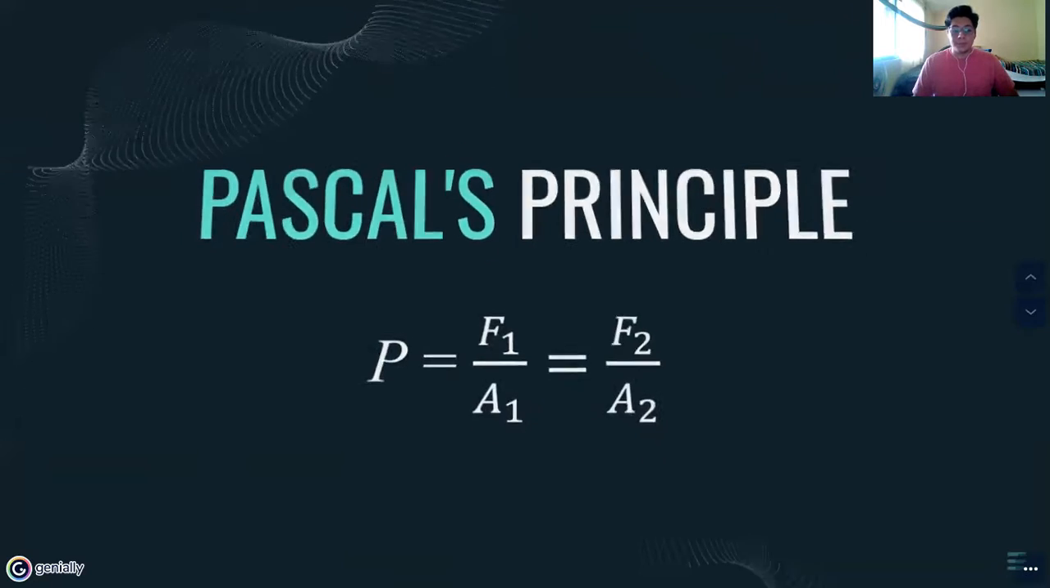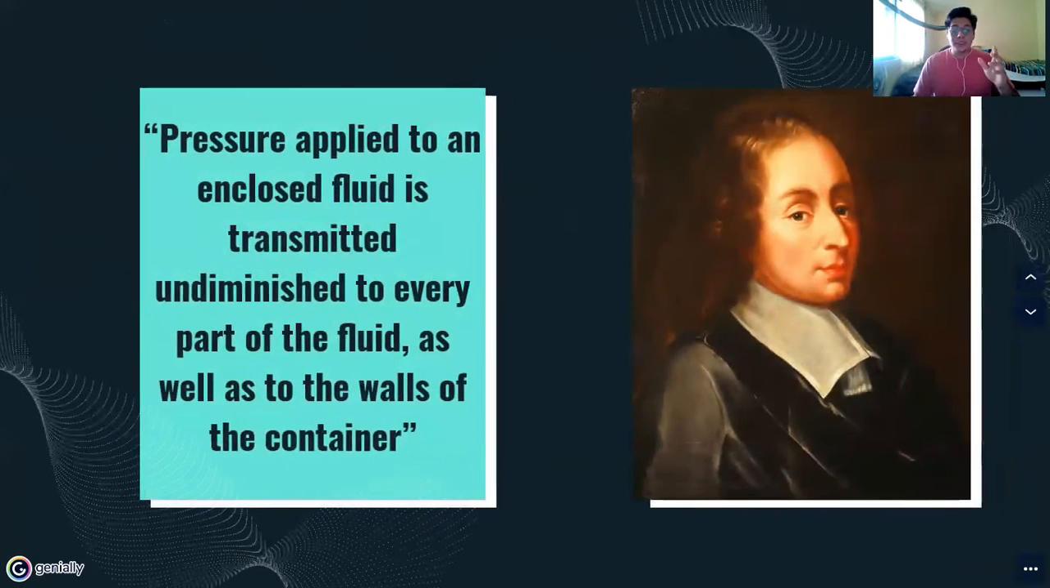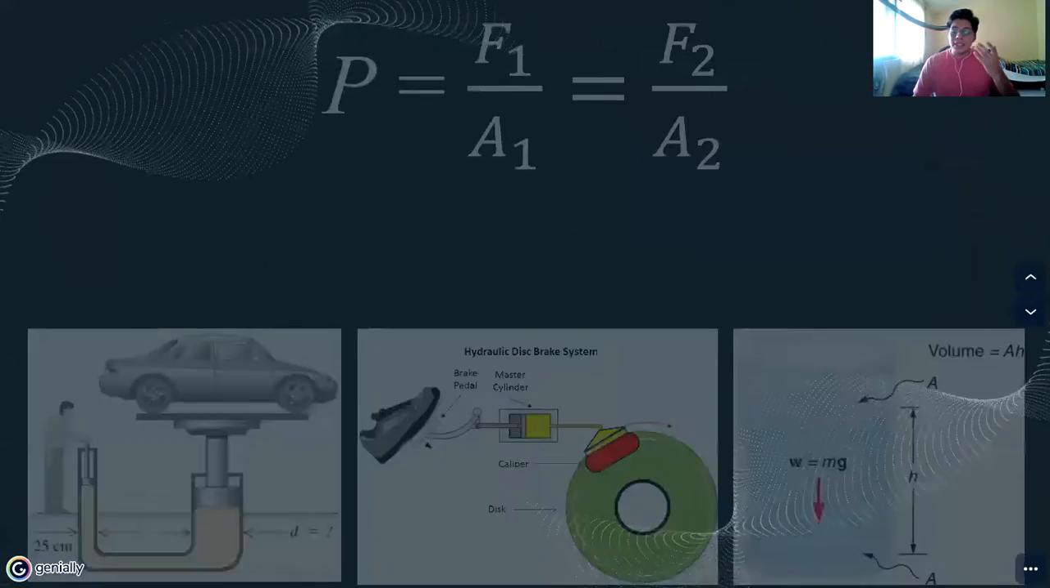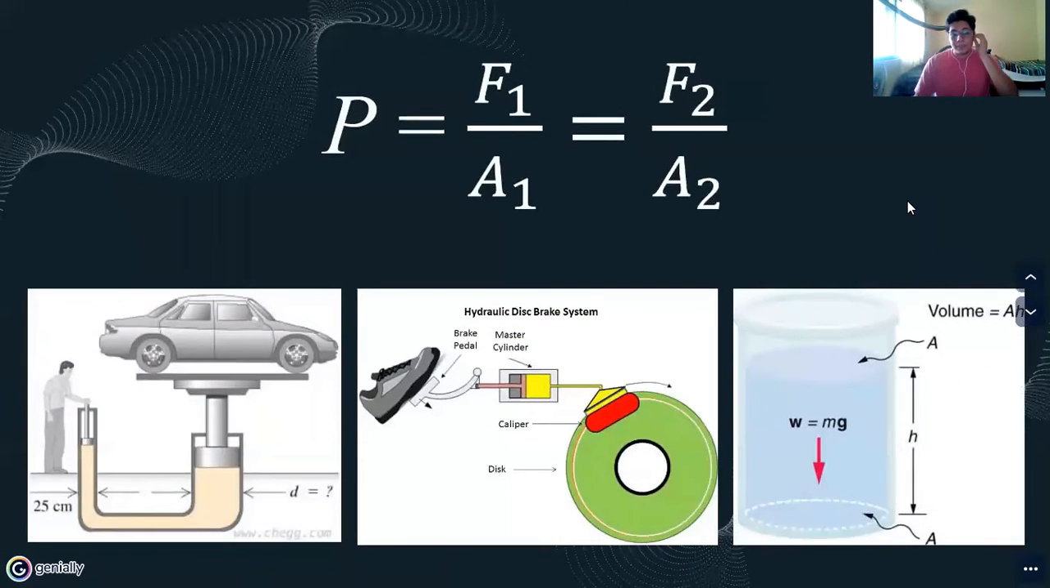Pascal's Principle. Pascal's Principle, or Pascal's Law, was postulated by Blaise Pascal in 1653 after discovering that incompressible fluids transmit the same amount of pressure through all the fluid if a force is applied at any point. This law states that pressure applied to an enclosed fluid is transmitted undiminished to every part of the fluid, as well as to the walls of the container. We can explain this law by the next formula.